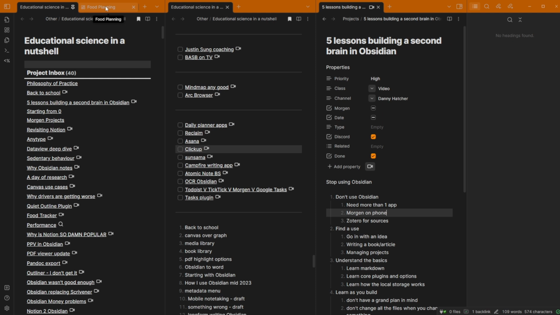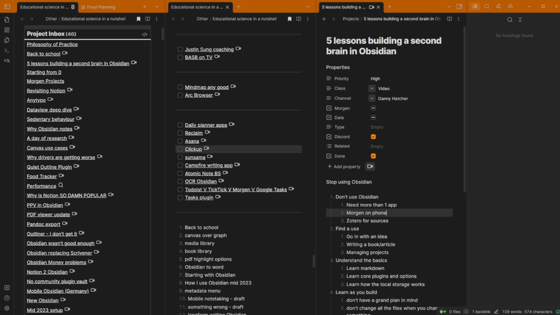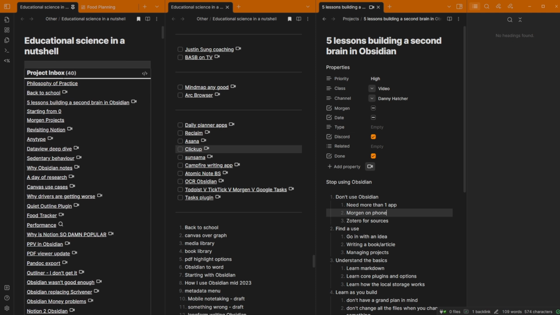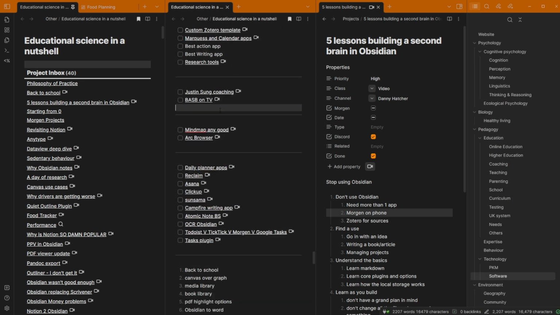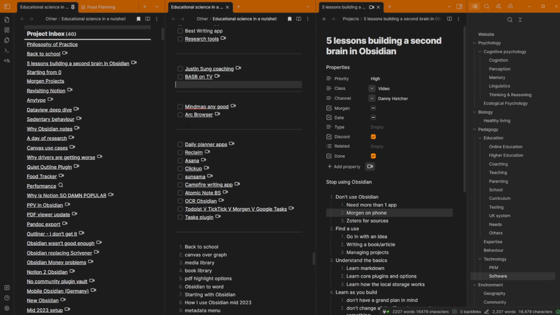You can see I need to plan my shopping list in a minute, but I have all of these open. This is where I have lots of different projects in the past. This is a project inbox, so all of these files need to be linked somewhere. This is the same file open, so this file and this file are actually the exact same file. It's just this one is open way down here, whereas this one's open right at the top.